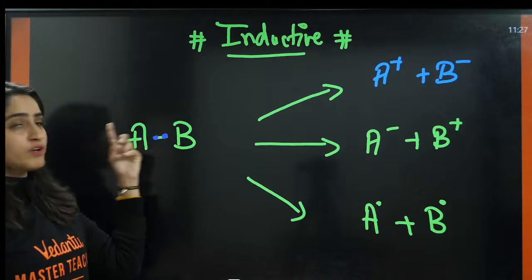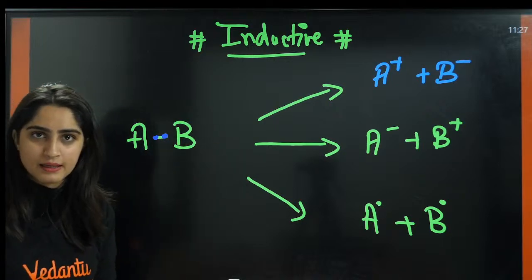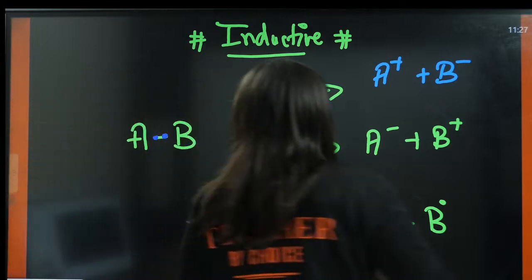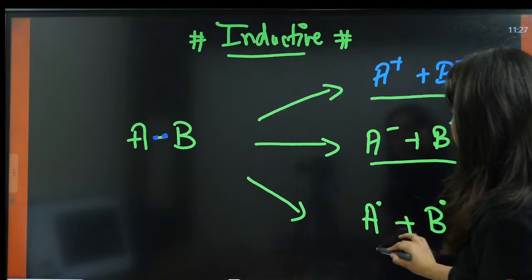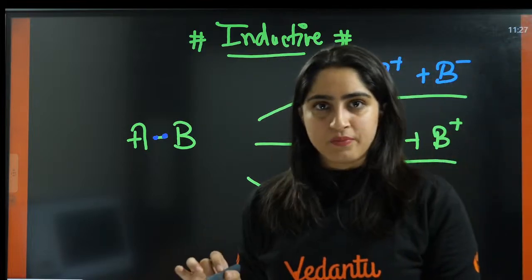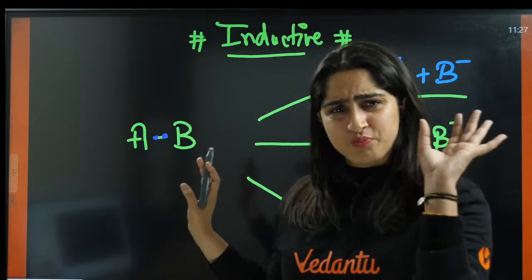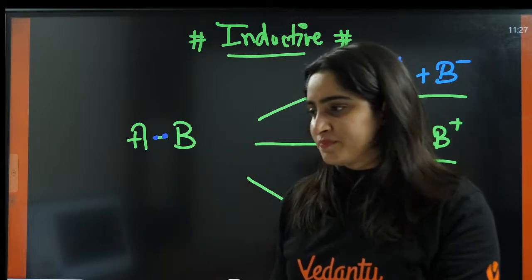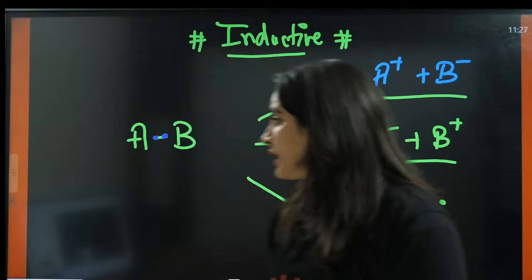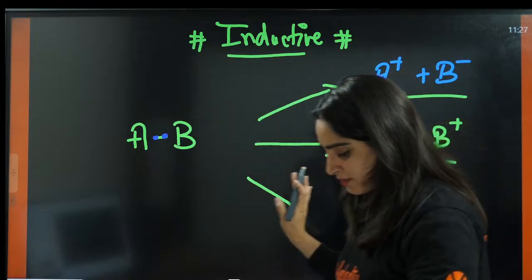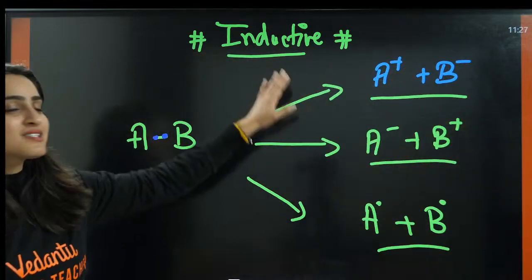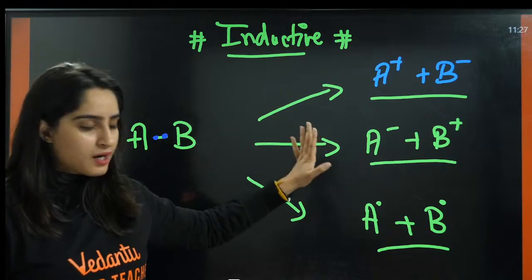One electron will go with A, the second electron with B. These are the three possibilities of a reaction. You will learn this in detail.